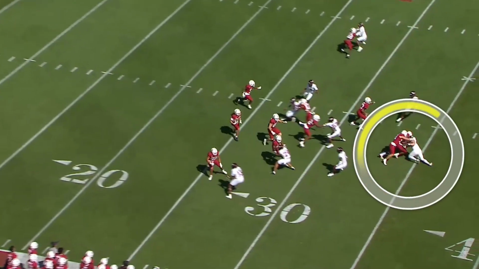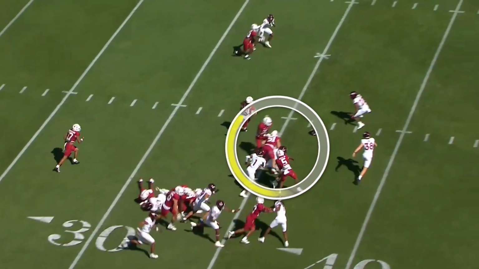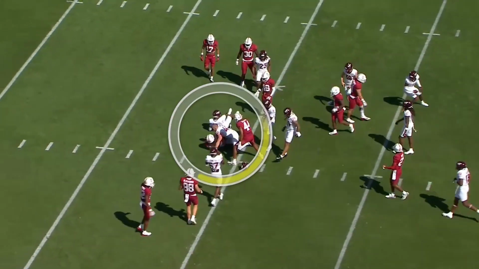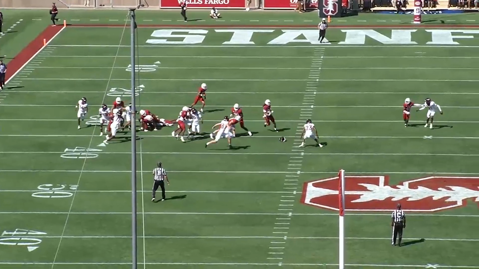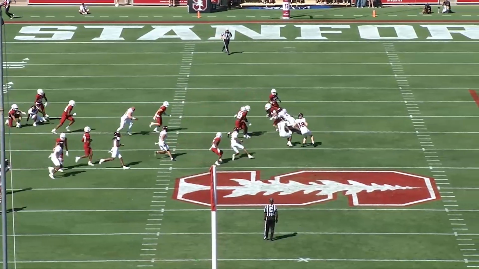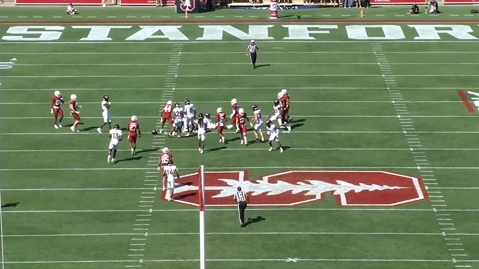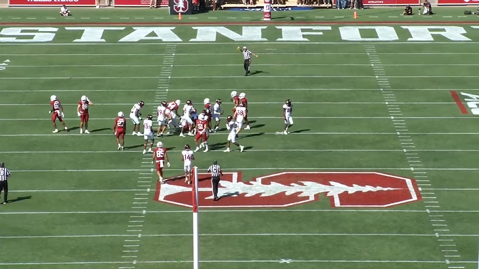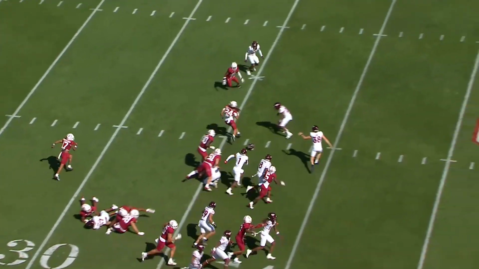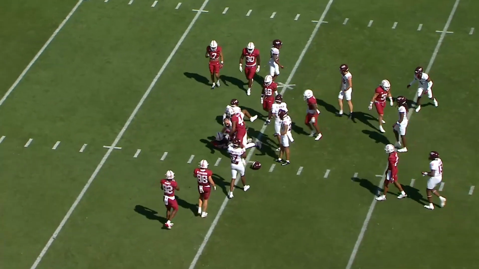As we go back and take a look, we see that number 45 is being blocked and his helmet comes off. He gets up initially and tries to retrieve it, but then he comes in on the tackle. Now, by rule, a player whose helmet comes completely off during a down may not continue to participate beyond the immediate continuing action in which they're engaged. This is a personal foul for continued participation without a helmet, and this rule is in place really to protect the players. And the rule also applies whether or not the player puts the helmet back on during the down.